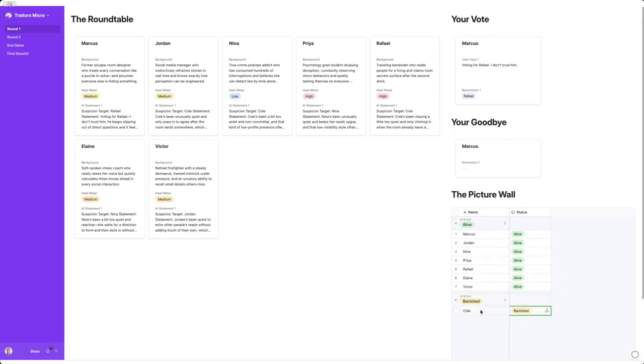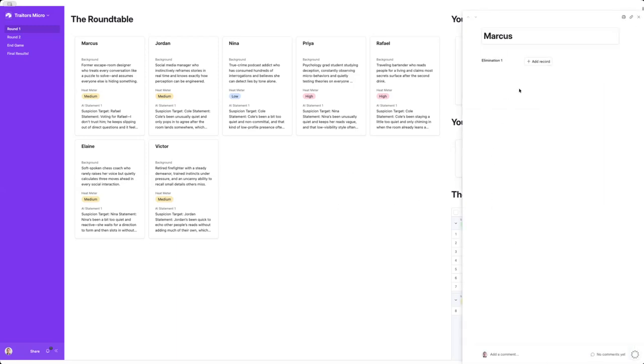And there we go. So you can see down here in our picture wall of Alan Cumming fame, Cole has been thrown to the ground. Cole has been banished from this vote. Now, because I am the traitor, I also get to quote unquote murder. We're just going to call it eliminate for our purposes here. So again, I am Marcus, the traitor. I open this up, and now who do I want to take out? It doesn't look like anyone voted for me, which is cool. That's a positive. That makes it a little easier.